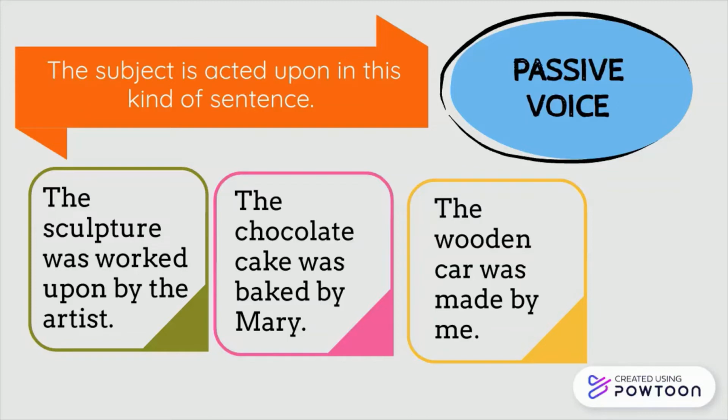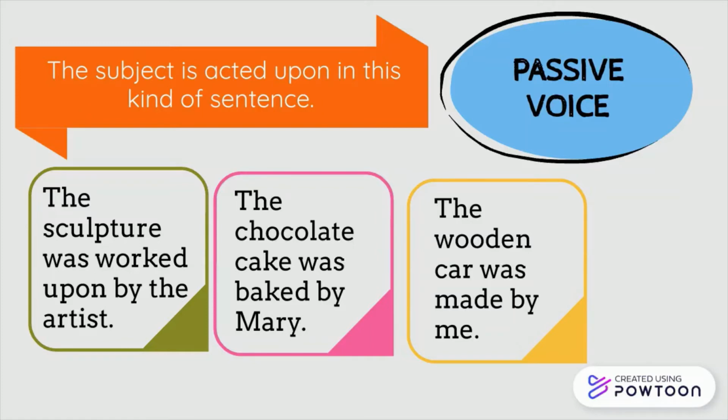As you can notice, all three sentences in passive voice have something in common: their sentence structure. If you notice, we first start with the object, move on to the verb, and then finally the subject. So the sentence structure when we use passive voice is object plus verb plus subject. Let's look at some other examples.